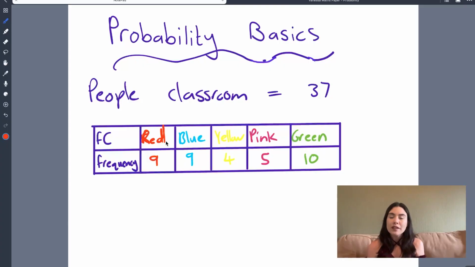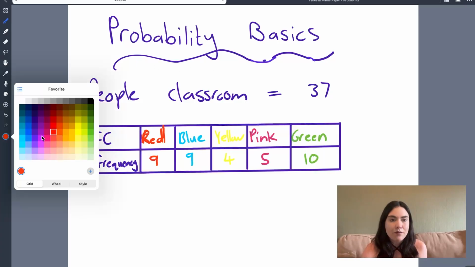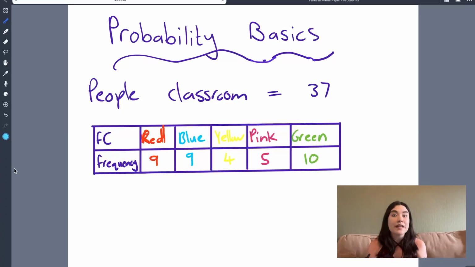All right, so how do we calculate the probability? Well, it's exactly the same as when we had the beads in the bag. If we have 37 people, what's the probability of the teacher pointing at a person randomly and their favorite color being blue? Well, 9 out of the 37 people like blue. So there's your probability.